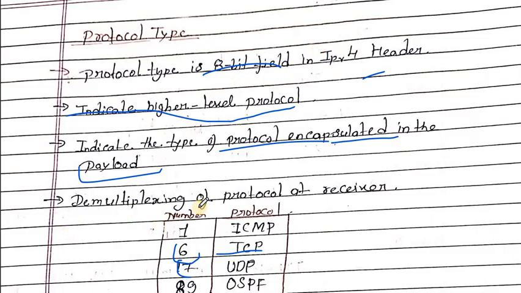Now the data is encapsulated by using which protocol? This protocol value is indicated in the protocol type. In protocol type we represent the protocol of the encapsulated payload.